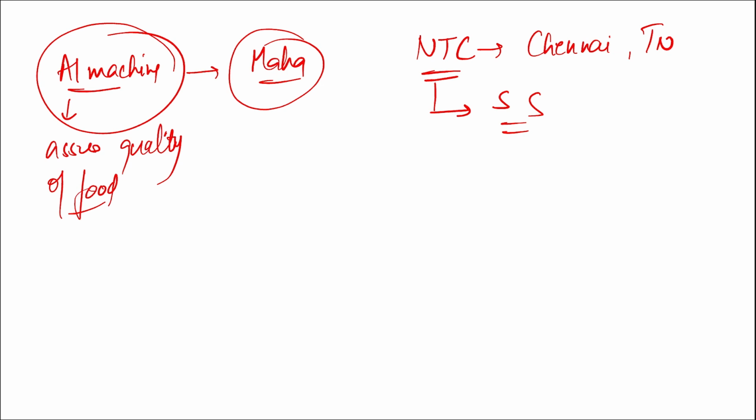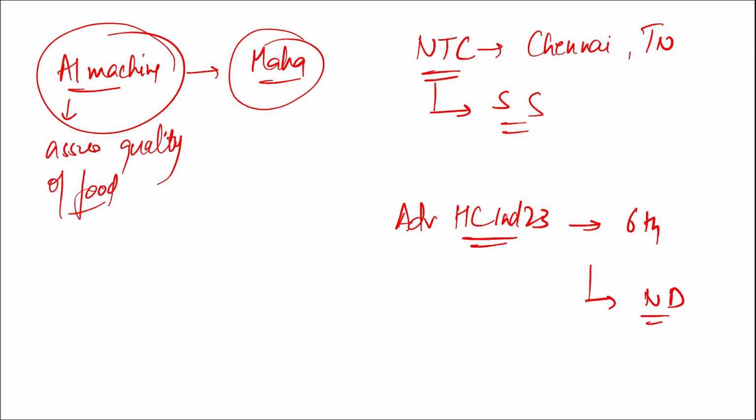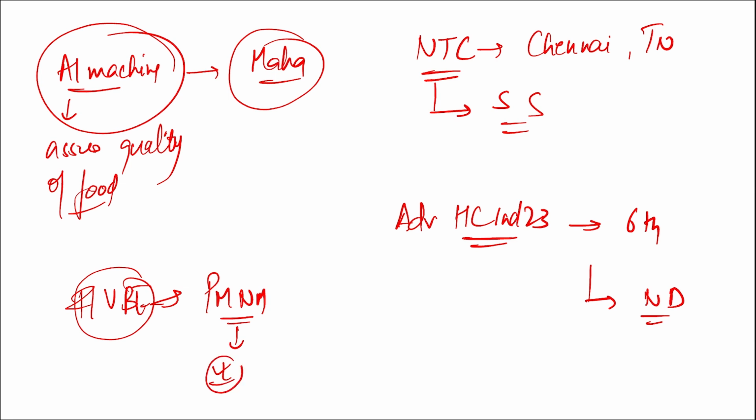Next, remember Advantage Healthcare India 2023. This was the sixth edition and it was held in New Delhi. Then question can be asked, in Kerala, Vande Bharat Express was flagged off by whom? Prime Minister Narendra Modi. Of all the locations, remember, be it virtually or physically present, these Vande Bharat Express trains were flagged off by Prime Minister Narendra Modi.